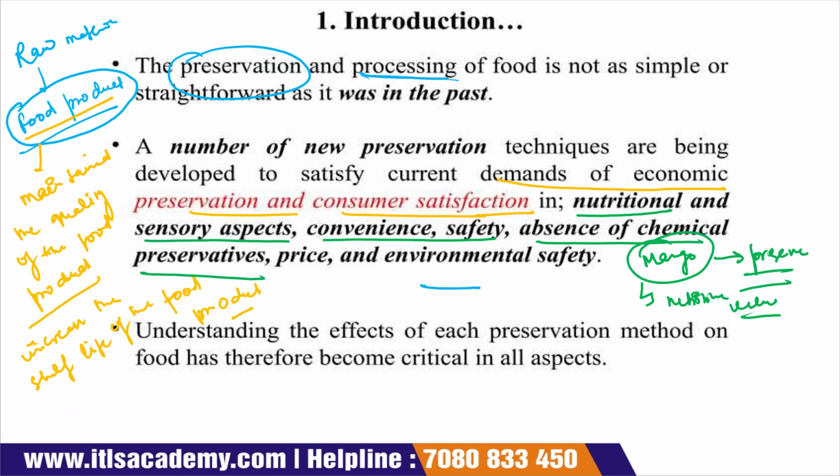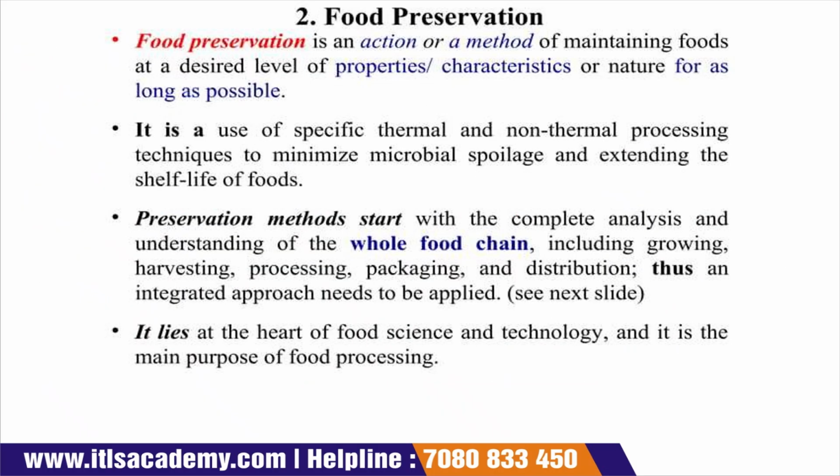If we use chemical preservatives which are harmful, they are not good for human health, so we have to avoid them. Also price and environmental safety. Understanding the effect of each preservation method on food has therefore become critical in all aspects.